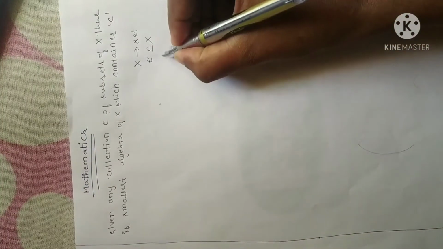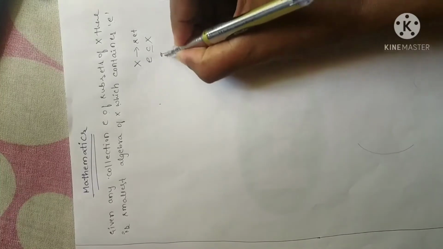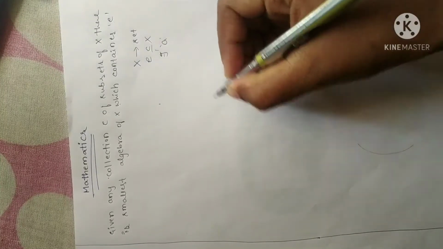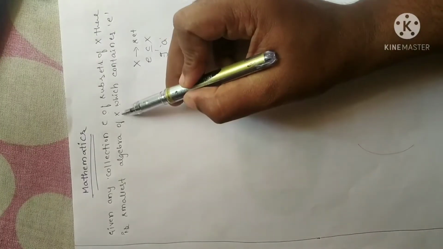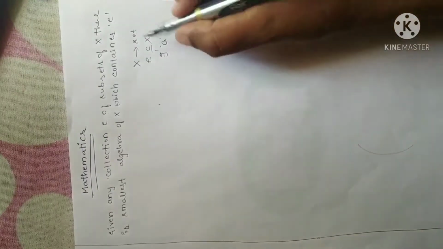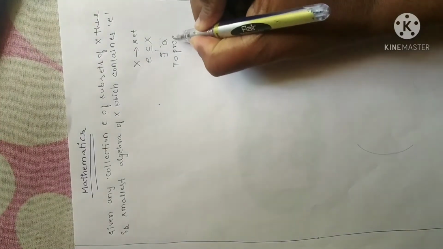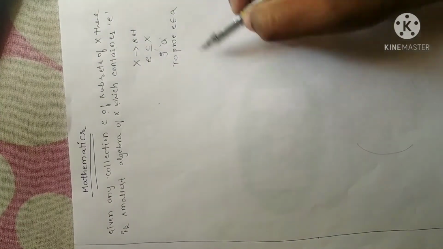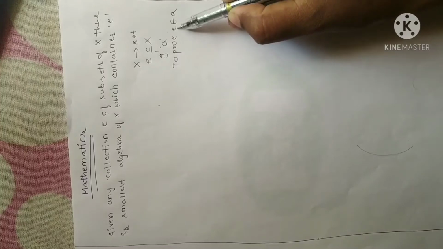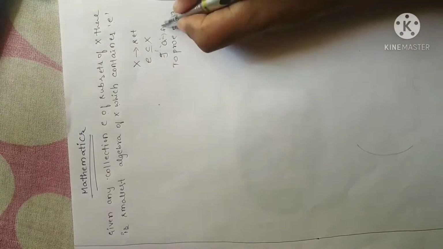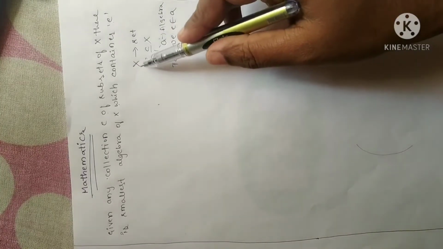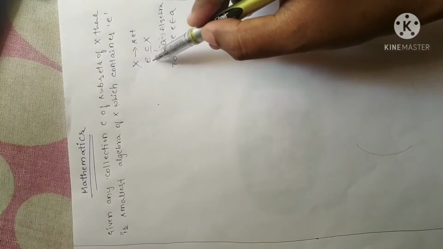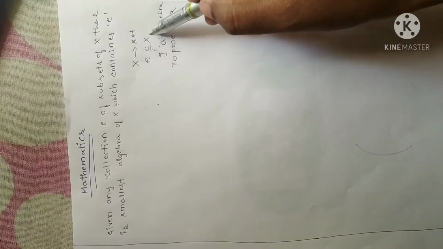Now, we have to prove that there exists one smallest algebra, say small letter A. So, this is the smallest algebra on a given set X which contains E. We have to prove that E belongs to A, or else I can say A contains E. A is an algebra here. So I'll repeat the statement again. We have a set X and E is a subset of X.